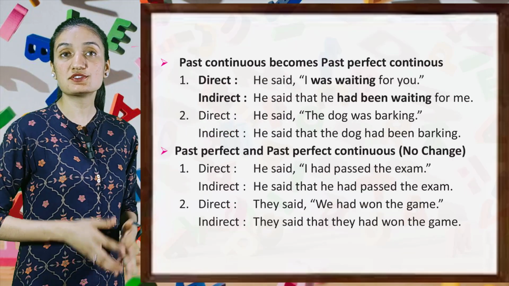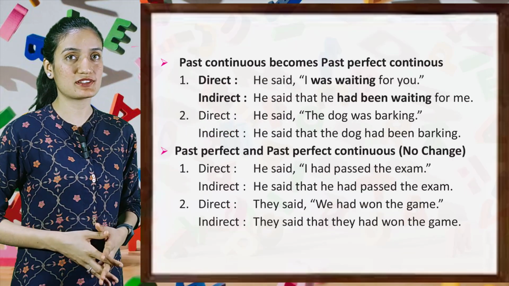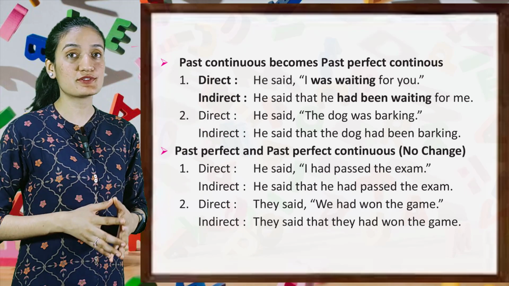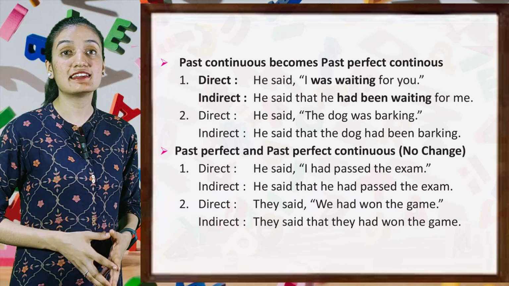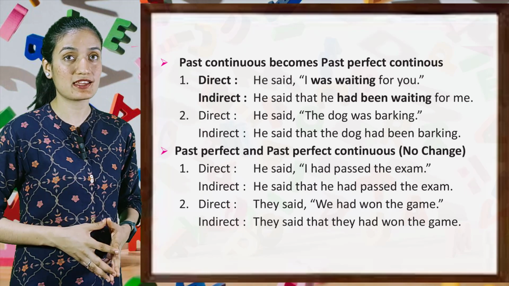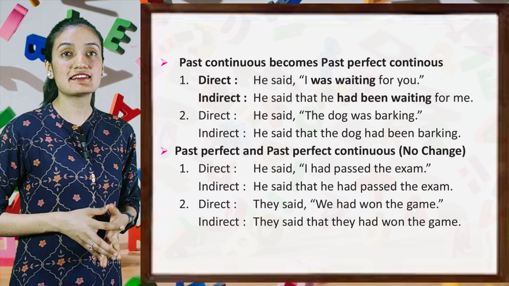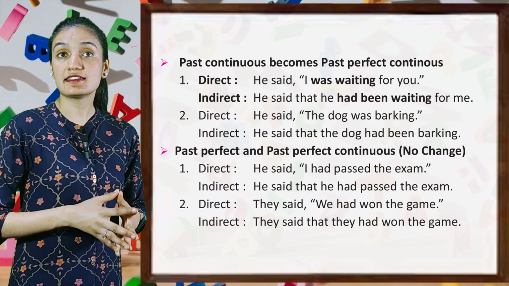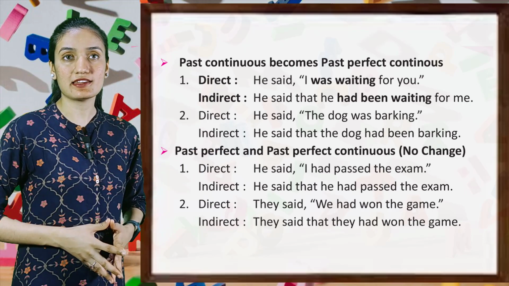Now, past continuous becomes past perfect continuous. Let's see. Direct, he said, "I was waiting for you." Indirect, he said that he had been waiting for me. Direct, he said, "The dog was barking." Indirect, he said that the dog had been barking.